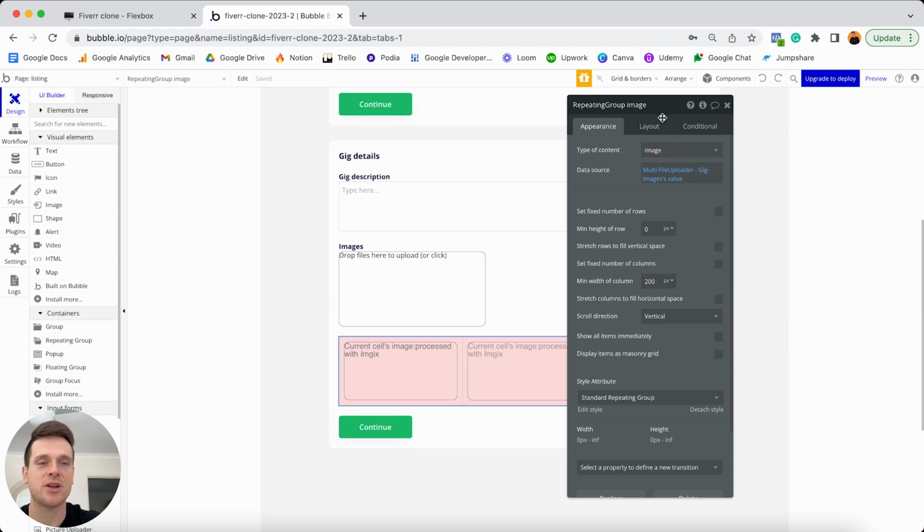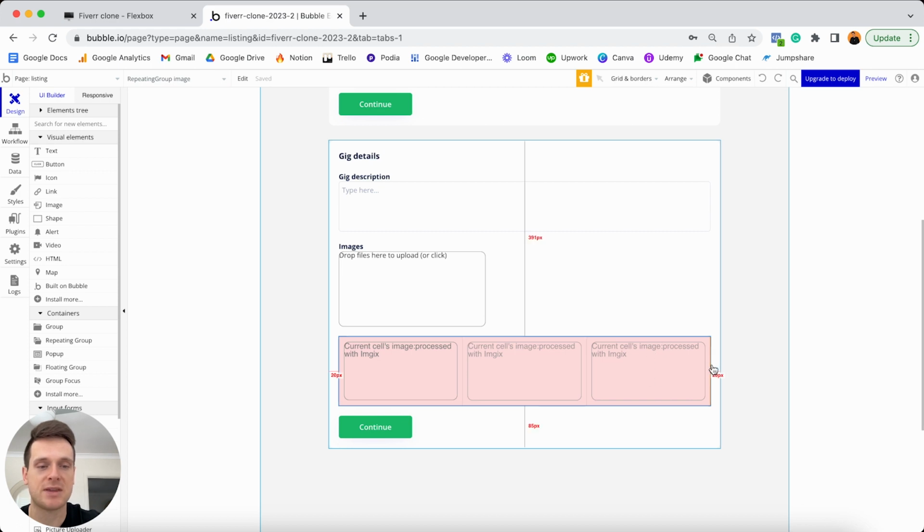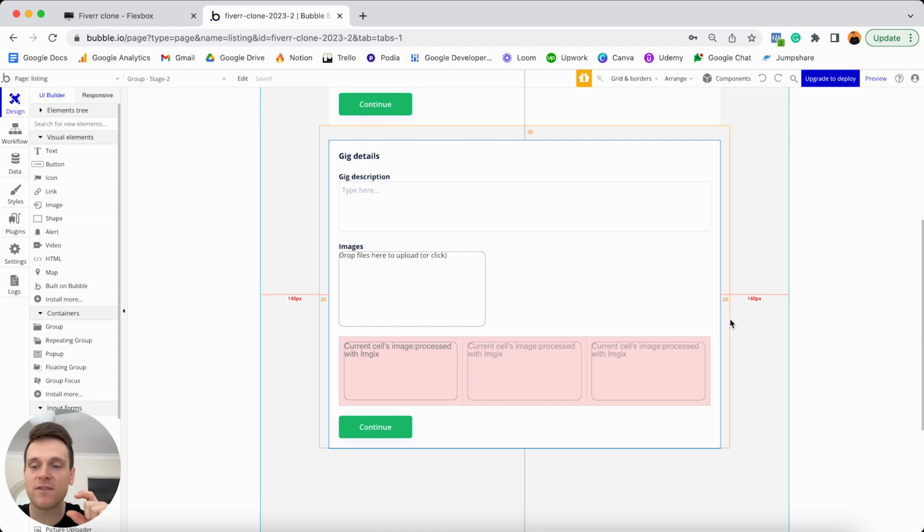What we can do is calculate that if the repeating group cell here, so that entails both the image and its margin, let's say this whole block here is going to be 200 pixels at the smallest possible size. And then on each end of our red group that our repeating group sits within, it has 20 pixels of margin. So let's say that's 200 plus 20 plus 20. That leaves us at 240. And then we also need to remember that our white group here also has 20 pixels of margin on each side. So if we get 240 and add another 20 plus 20, that gives us 280. So if we were measuring off 320 pixels of minimum width and we currently have 280, we have an extra 40 pixels to work with.